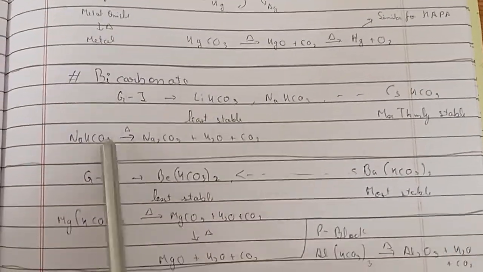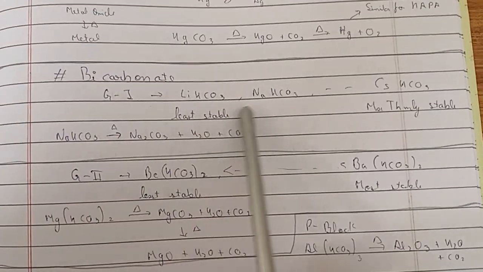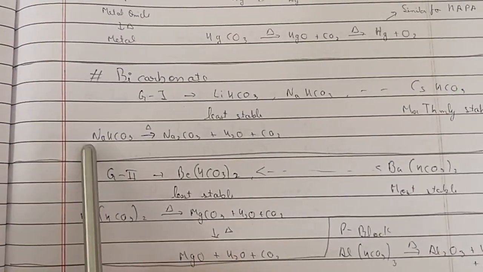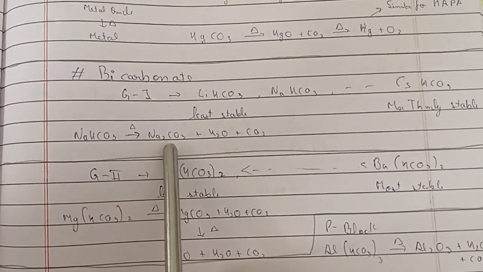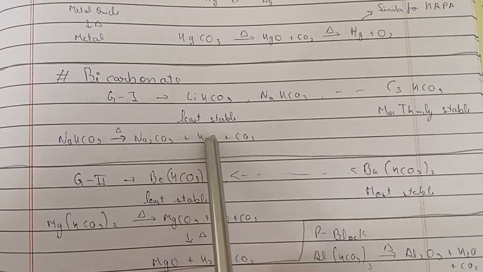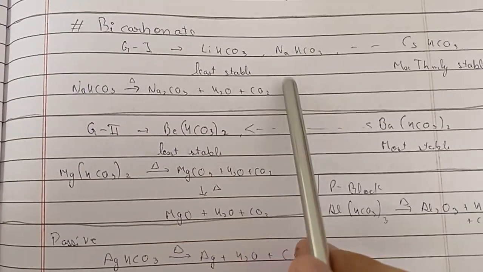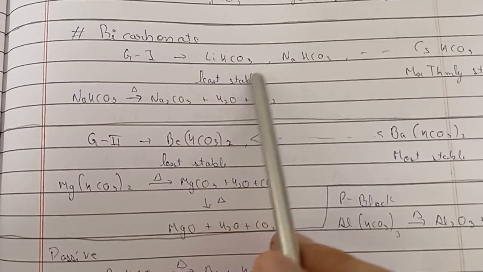Now let's talk about bicarbonates. Bicarbonate, group 1, least stable. The same trend, we have to apply Fajan, that's it. And when we heat a bicarbonate, Na2CO3 is released, as well as H2O plus CO2. Na2CO3 further does not decompose. If we had taken LiHCO3, then